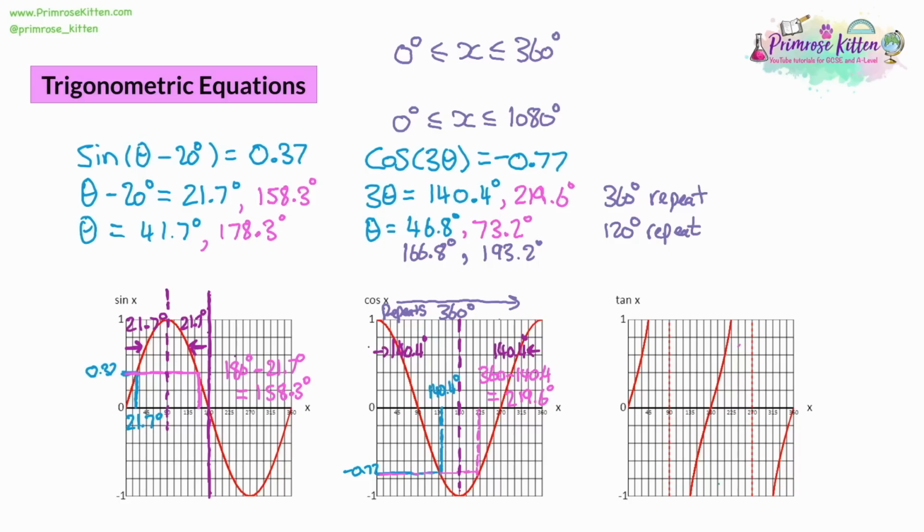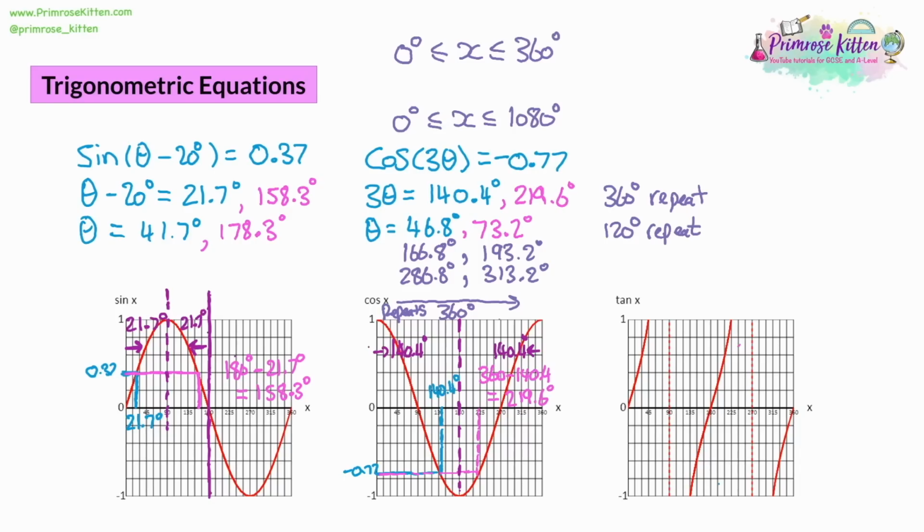So 166.8 plus 120 gives us 286.8 degrees. And 193.2 plus 120 gives us 313.2 degrees. Again, the answer is still under 360. Now, if we added another 120 to that, we're going to get 433.2, and that is outside of our range.